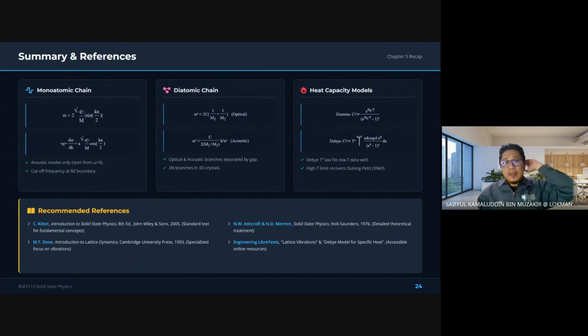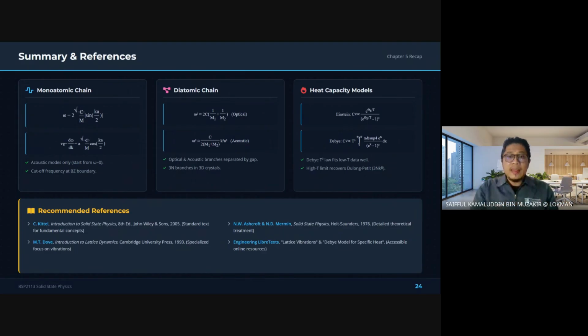We started with the idea that atoms in a crystal vibrate around their equilibrium position. Whether they vibrate like this, this is optical, this is acoustic. So we studied the simplest monoatomic chain, one linear chain with similar atoms, and saw how the lattice vibrations can be described as waves.